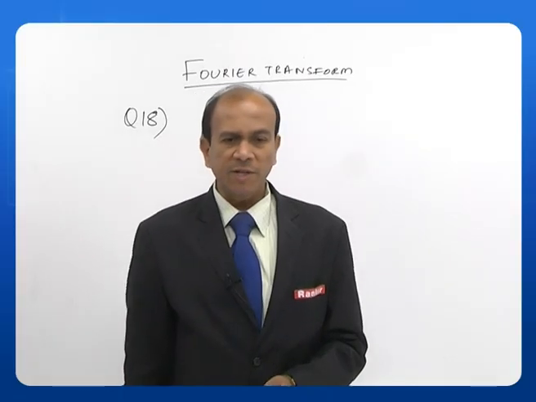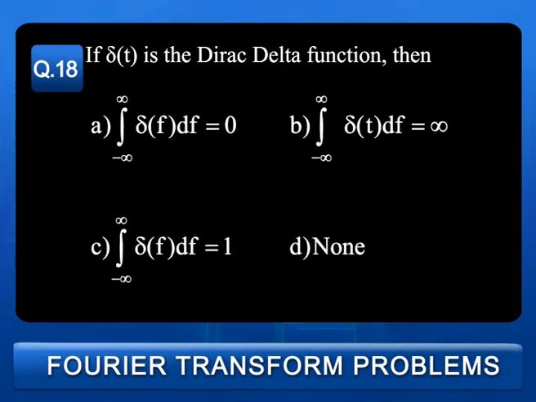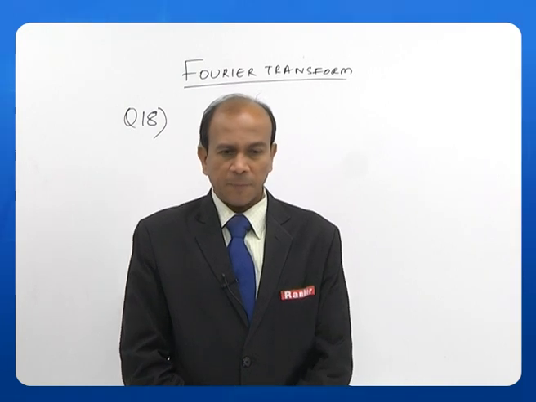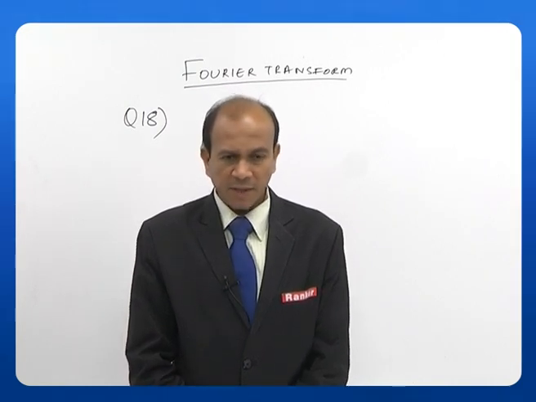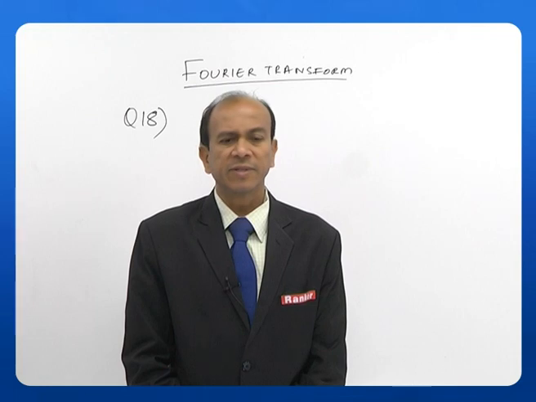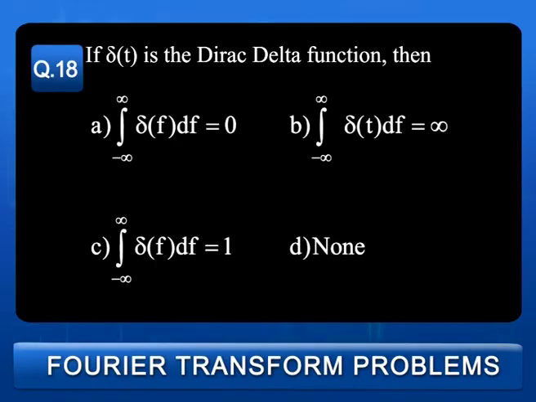Let us see question number 18. If delta of t is the Dirac delta function, then: A. Integral minus infinity to plus infinity delta of t dt is 0, B. Integral minus infinity to plus infinity delta of t dt is infinity, C. Integral minus infinity to plus infinity delta of t dt is equal to 1, or D. None of the above. The answer is C, which says that integral minus infinity to plus infinity delta of t dt is equal to 1. So, the answer is C.